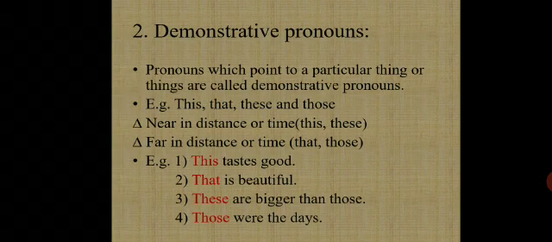Demonstrative pronouns. Pronouns which point to a particular thing or things are called demonstrative pronouns. For example, this, that, these, and those. Near, in distance or time, we can use this and these. For far in distance or time, we can use that and those.